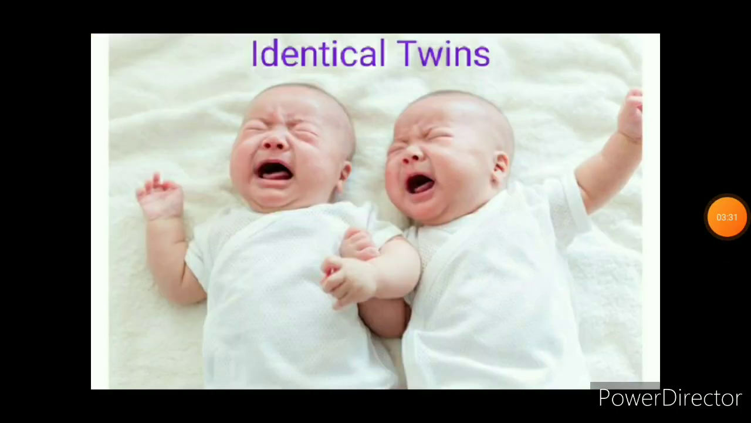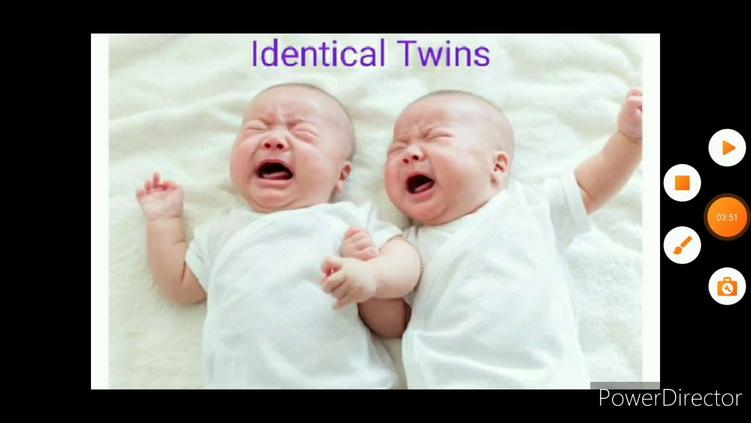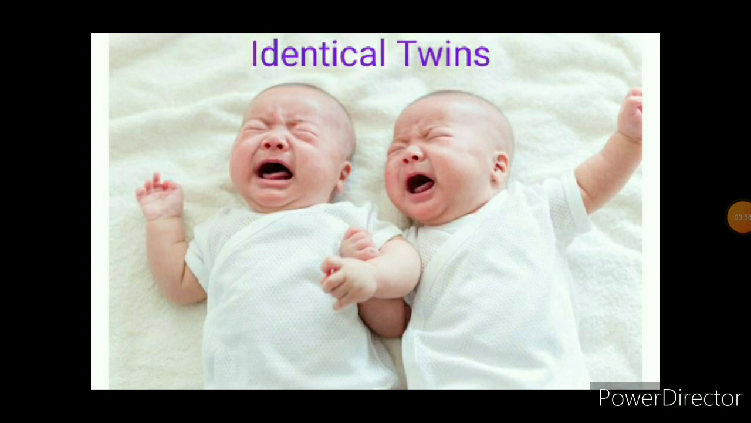As they are formed from the same zygote, these twins look identical to each other. And identical twins are of the same sex, that means maybe 2 brothers or 2 sisters. The cause of monozygotic twins is unknown. But the ratio of monozygotic twins is very much smaller compared to fraternal twins, and monozygotic twins are born to 3 people in thousands of people.